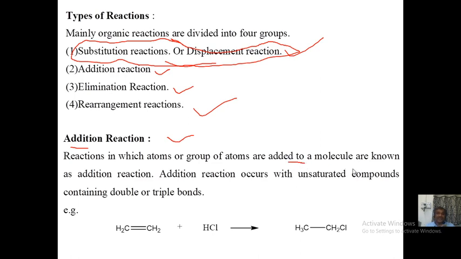Generally, this molecule will have a double bond, right? Unsaturation, right? They are known as addition reactions. Addition reaction occurs with the unsaturated compound containing a double bond, triple bond, etc. This is ethene, friend. Addition of HCl gives chloroethane. So hydrogen is added this side, friend, and chlorine is added on this carbon. So this is your addition reaction. Getting a simple introduction to the term, friend.